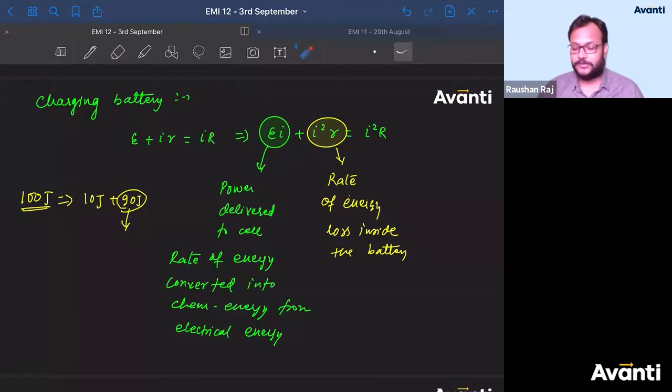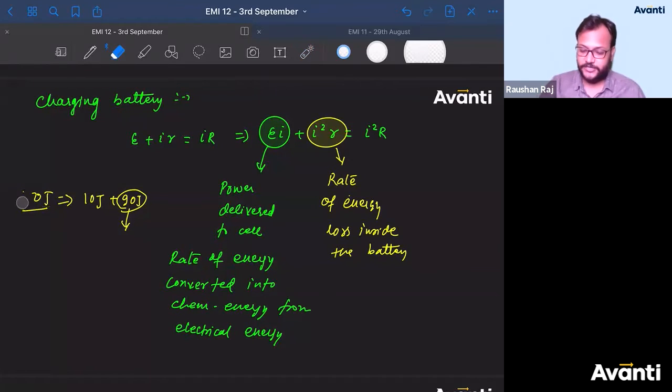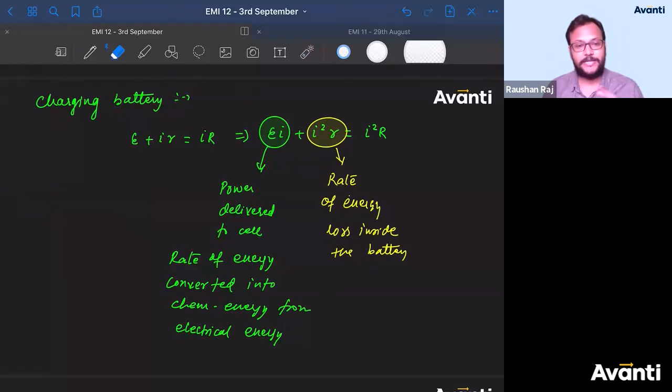So this is how a battery works when you're charging it or when you're discharging it in terms of energy interaction. So whenever somebody asks you what is E into I, and if there is internal resistance, what is E into I? E into I is the power delivery. कहाँ पे? Cell में. That energy conservation from chemical to electrical, electrical to chemical.